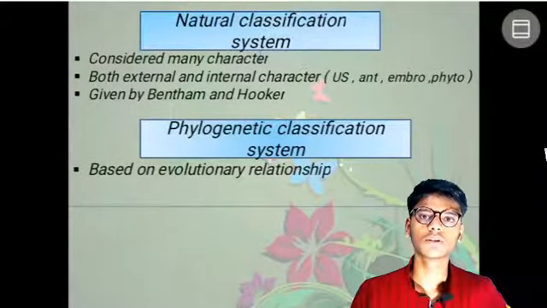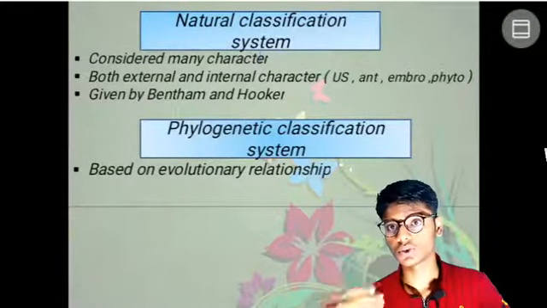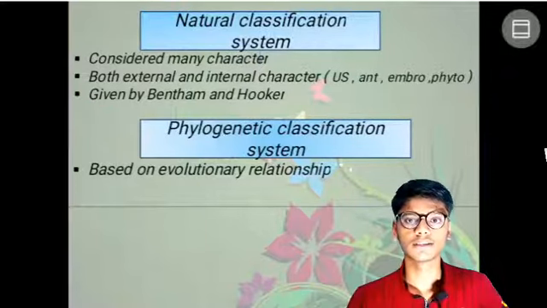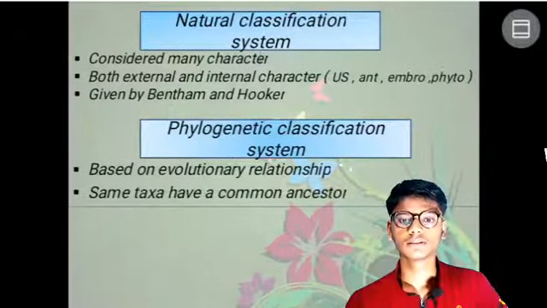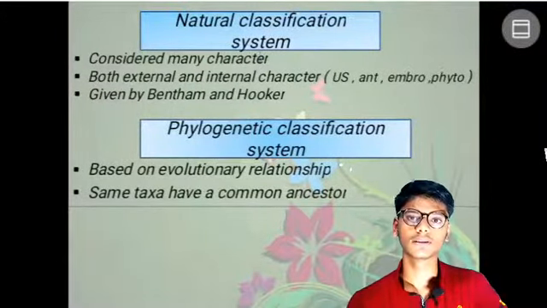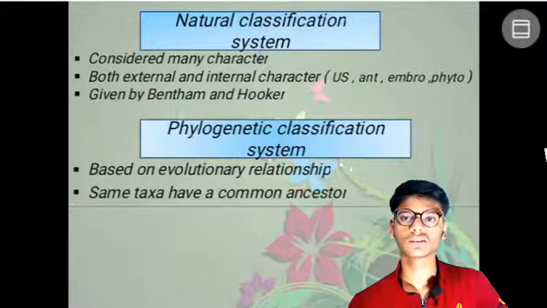It was based on evolution, on how evolution brings changes and developments in plants too. This assumes that plants in the same taxa have a common ancestor.